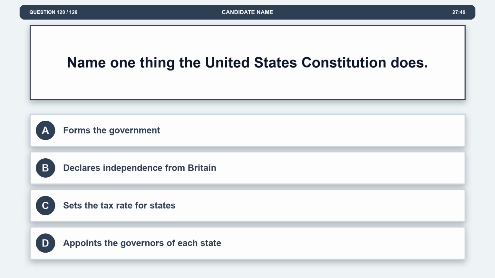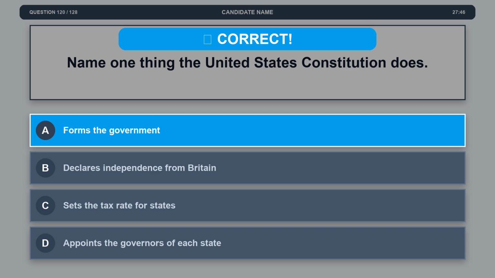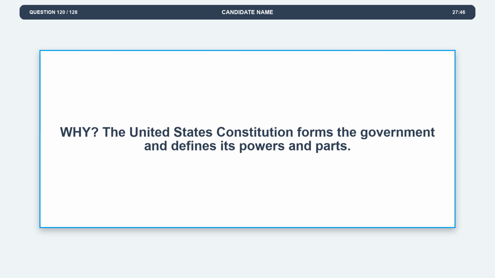Question 120. Name one thing the United States Constitution does. Option A, forms the government. Option B, declares independence from Britain. Option C, sets the tax rate for states. Option D, appoints the governors of each state. The correct answer is option A, forms the government. Explanation. The United States Constitution forms the government and defines its powers and parts.